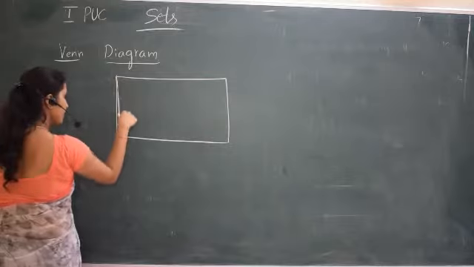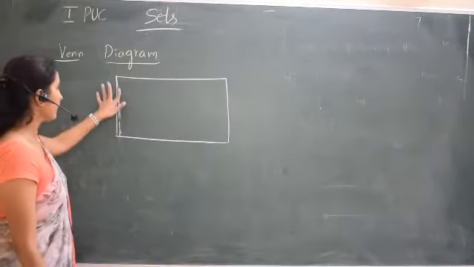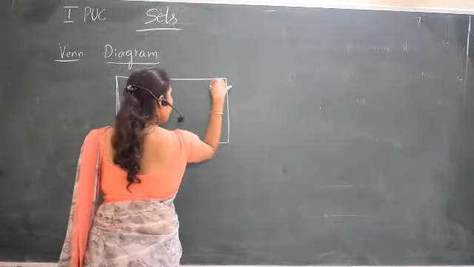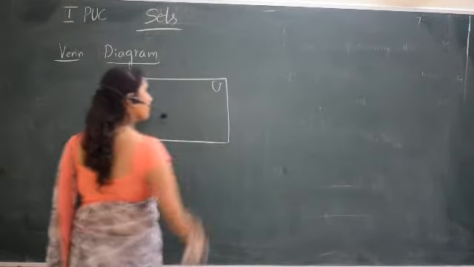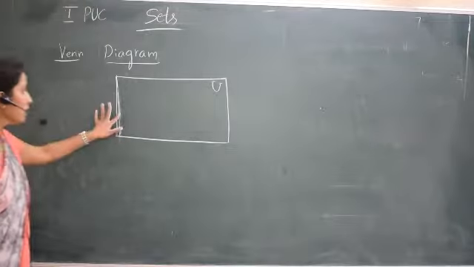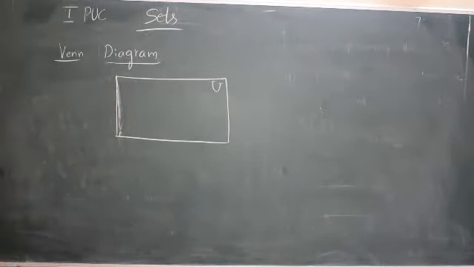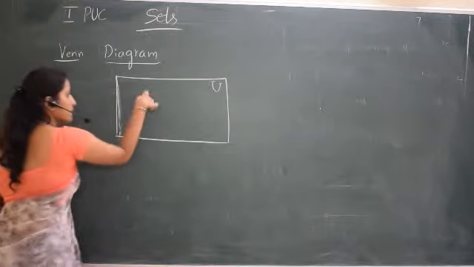Universal set is represented by a rectangle. So this is indicated by the universal set. It's a big set, so it contains many elements. We don't know which are the elements. And all the subsets are represented. It has many subsets, not only one subset, many subsets, that are represented by circles.